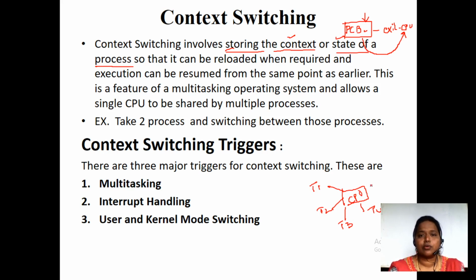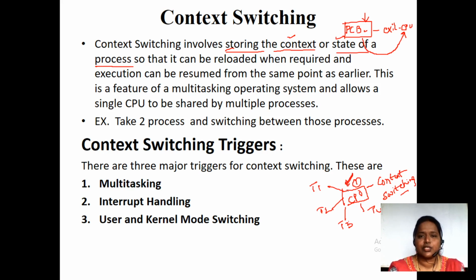How are we going to execute all 4 tasks using a single CPU? By using the concept of context switching. So this is how the context switching concept can be explained. In a multitasking environment, we have a single processor but many tasks. All these tasks have to be executed by the single processor only.